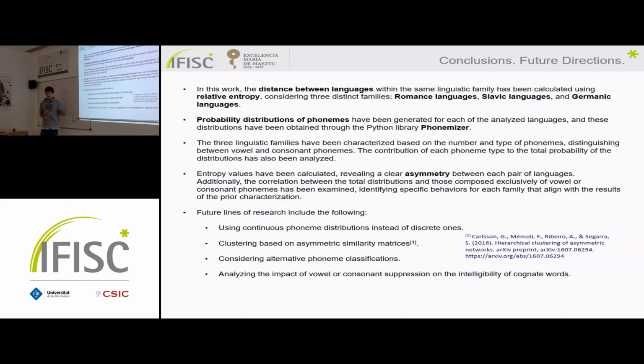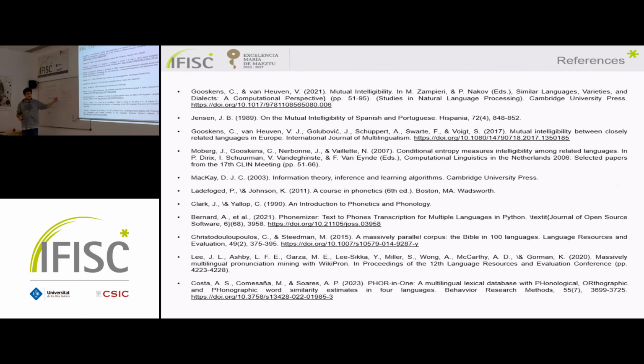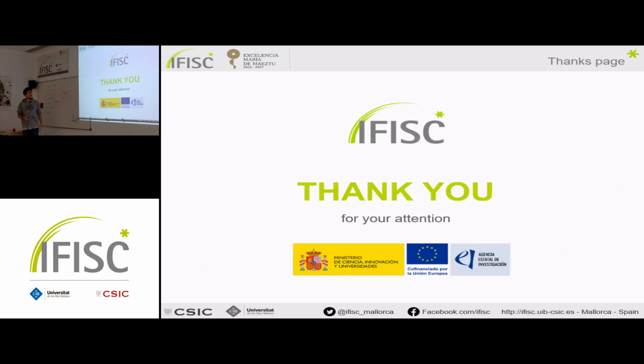Other classifications, as for example, about the place of articulation, of manner of articulation, and also analyzing the impact of vowel and consonant suppression from cognate words. That is a study that has been done, and I think it's interesting. And the bibliography, and that's it.